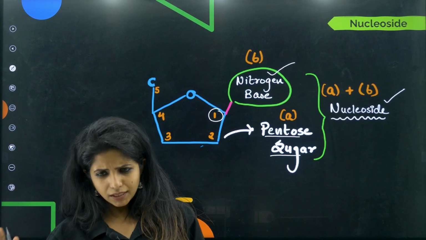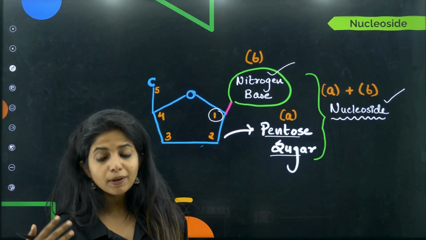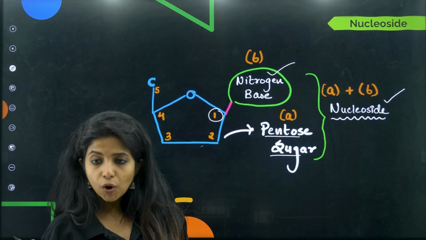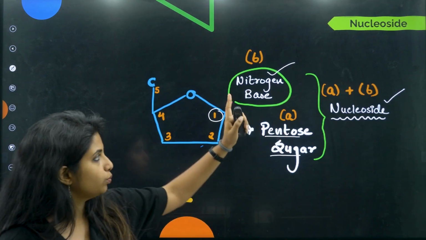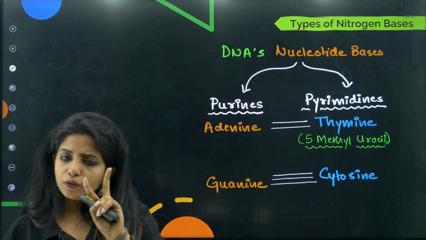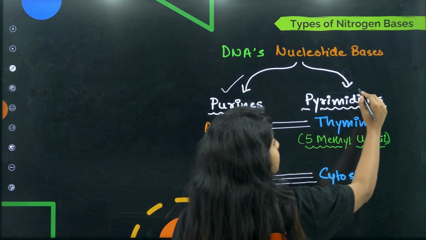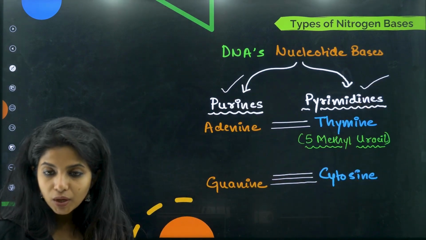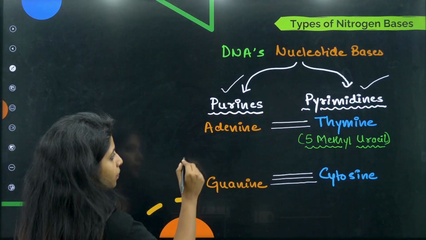So first, let's talk about nitrogen base. There might be different types of nitrogen base, right? We need to talk about that first, and then we'll go ahead with nucleotide. If we talk about DNA's nitrogen bases, we have two types: one you call purines, the other pyrimidines.